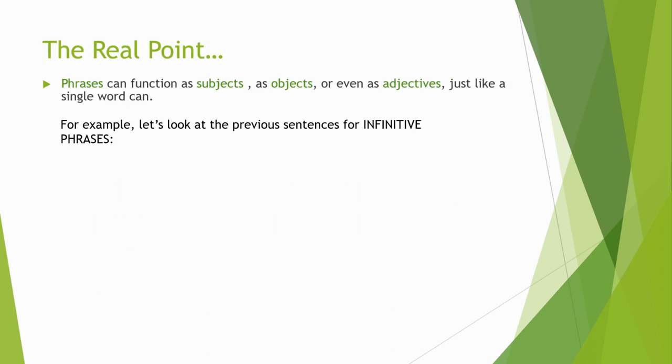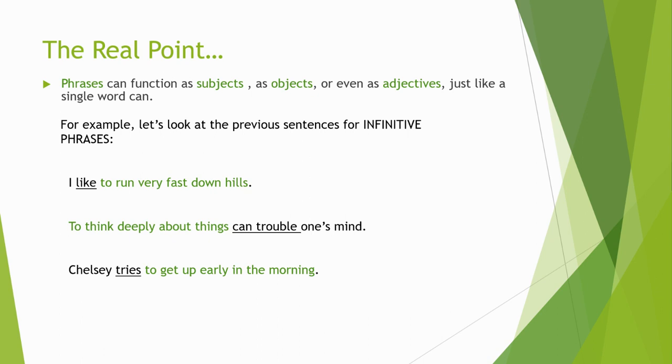So the real point: phrases can function as subjects, objects, or even as adjectives, just like a single word. So for example, let's look at the examples for infinitive phrases that we saw yesterday. Those three. Yesterday I introduced these as an example of what an infinitive phrase is. Great. So we know that everything in green is an infinitive phrase, but let's go just a step further. Aside from being an infinitive phrase, how are these functioning? Are they subjects? Are they objects? Are they adjectives? What are they doing?